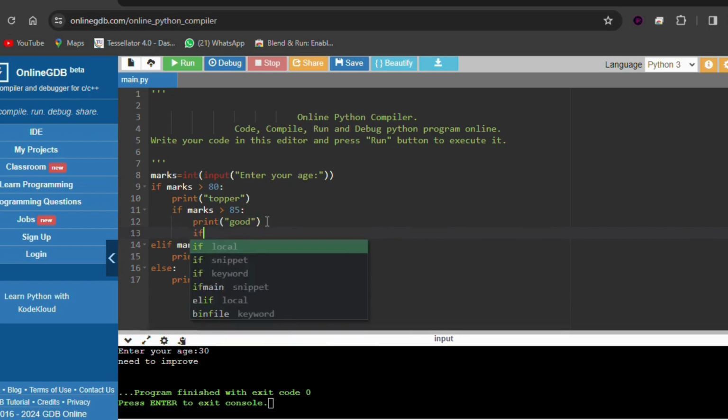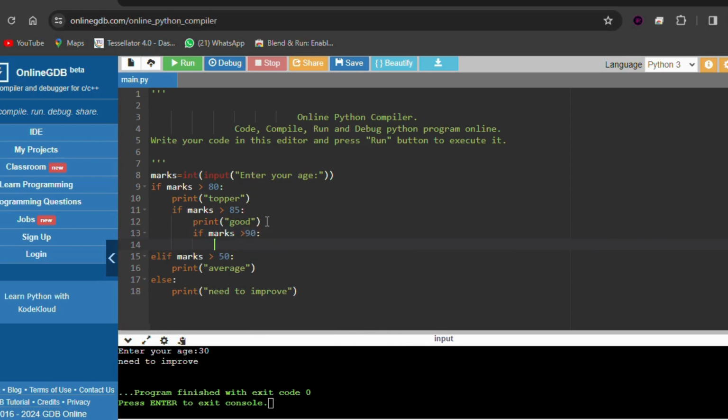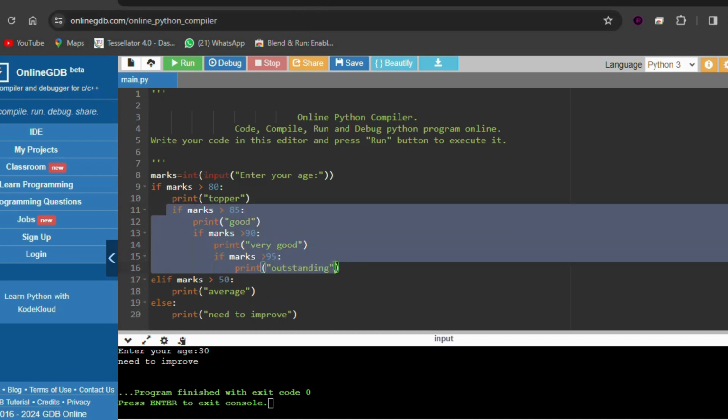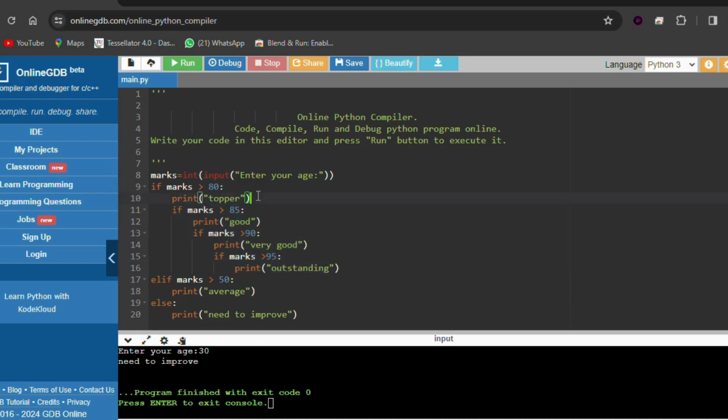Again one more if condition, marks greater than 90, then let's say very good. See, indentation is very important. Look at the indentation. This is known as nested if: in an if we have an if, in that if again an if. Understood? When we are using nested if, we have to see the indentation very clearly.